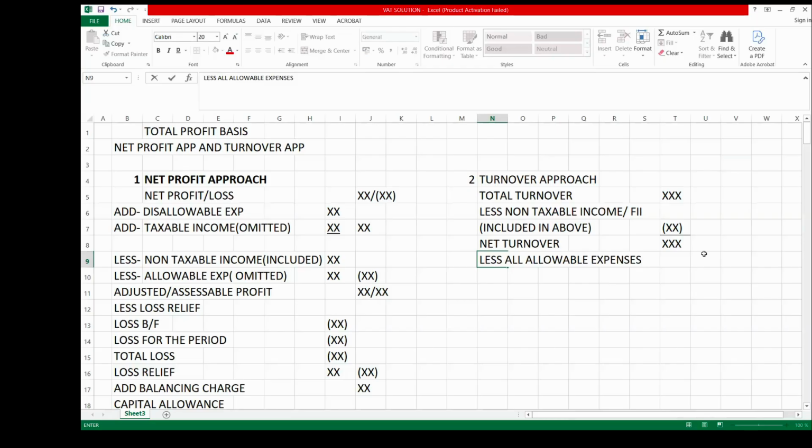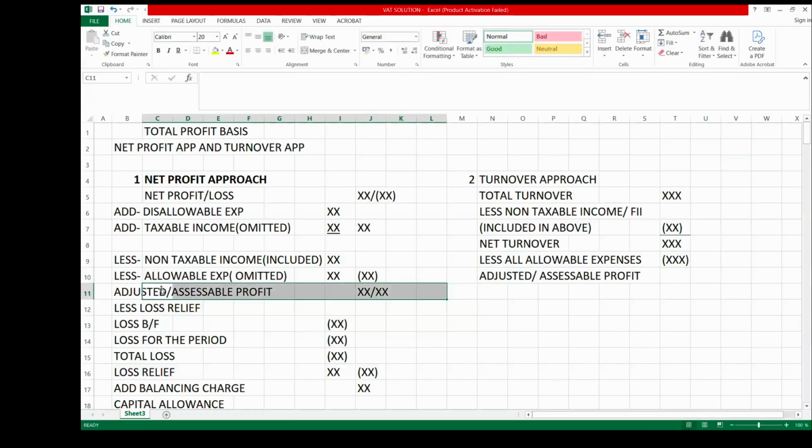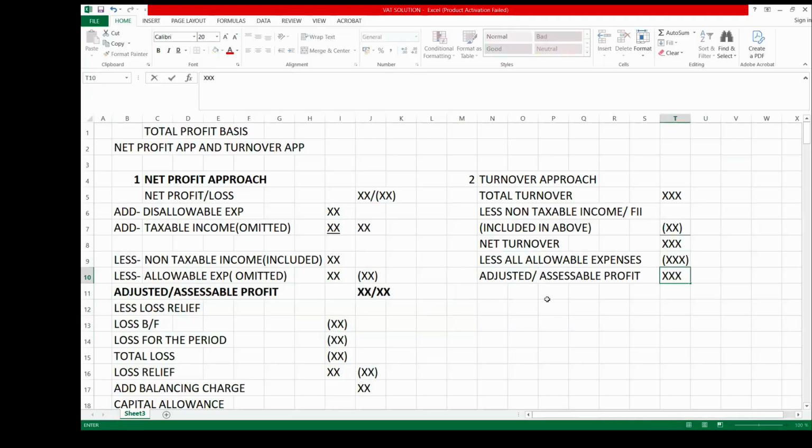When you less all allowable expenses, the resulting figure will now give you the adjusted assessable profit. So at this level, the amount you are going to have here will be the same as the amount you are going to have here under the same scenario.